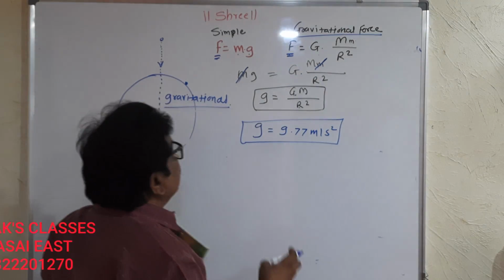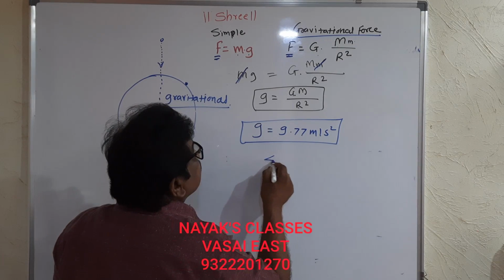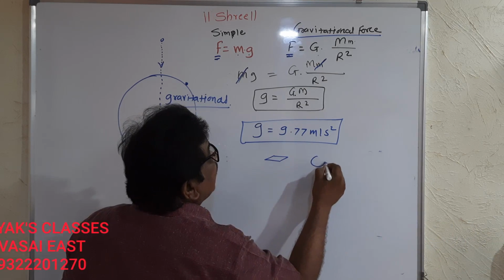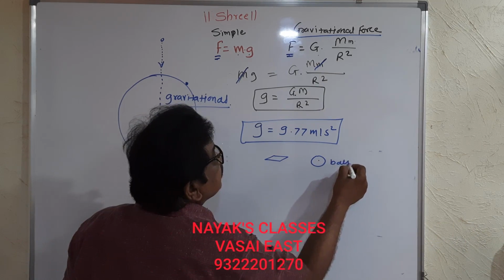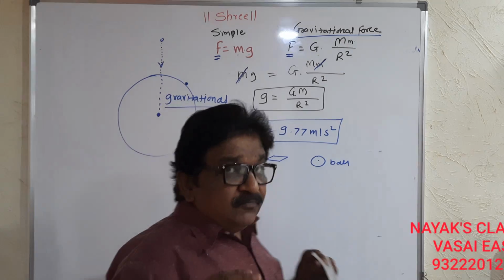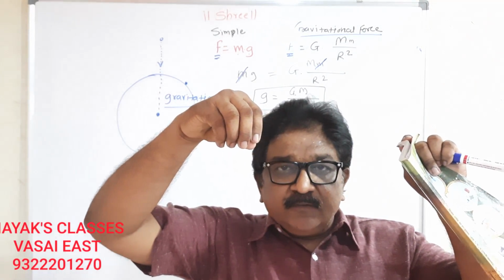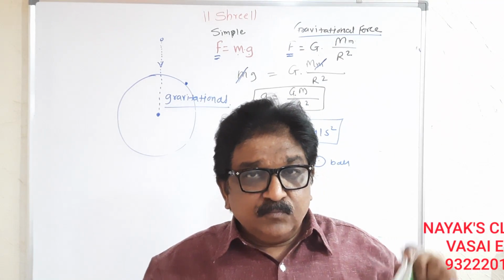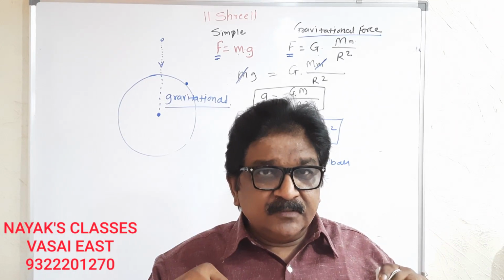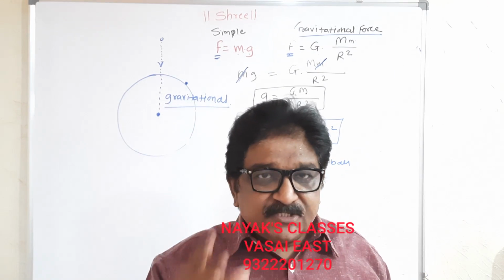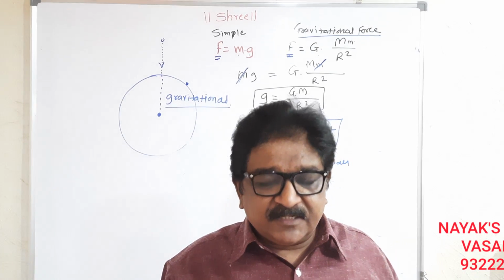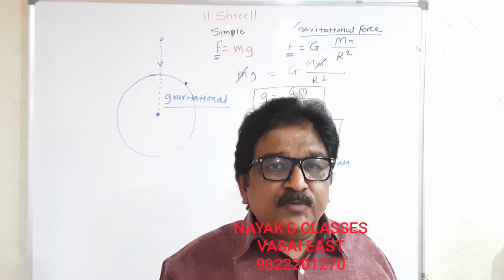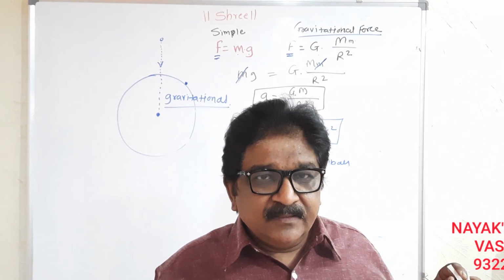This means if you take a piece of paper and an iron ball and leave both, according to Newton, both should reach the earth at the same time. But it is not happening because of other physical factors, the buoyancy force and the friction of air, so many factors are there.